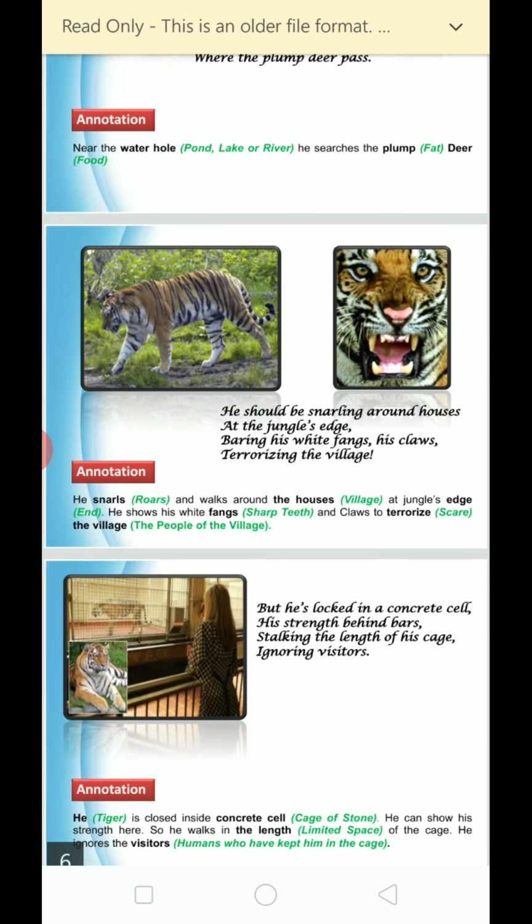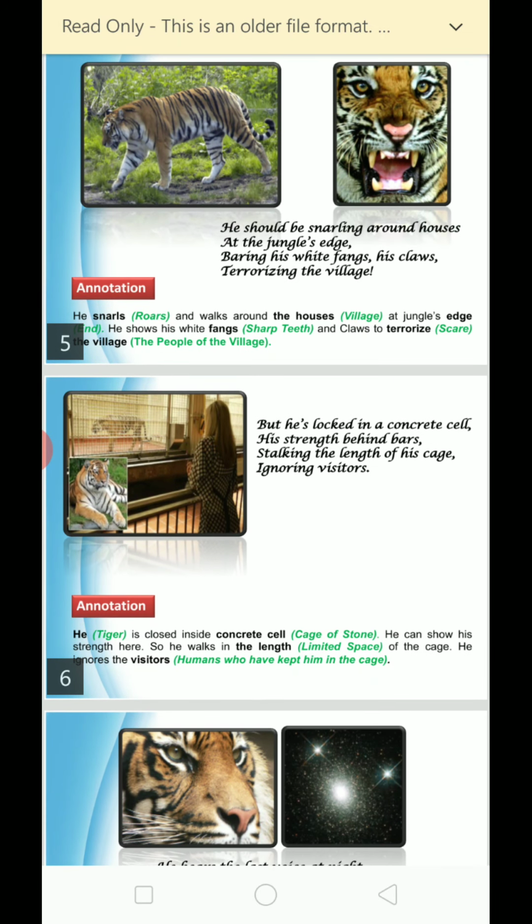Okay, now look at here. He should be snarling around houses at the jungle's edge, bearing his white fangs, his claws, terrorizing the village. As I described earlier, the second and third extracts tell you where the tiger should be. As the second extract has described, he should be there in the forest, lurking in shadow, sliding through long grass. Now look at here, he should be snarling around houses.